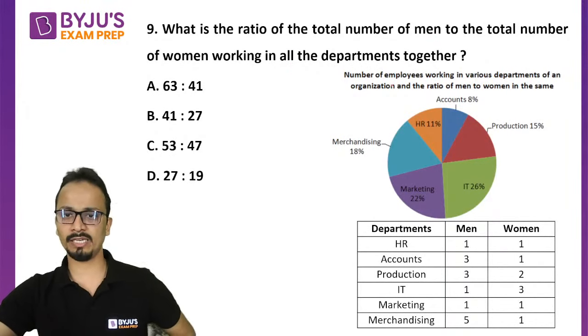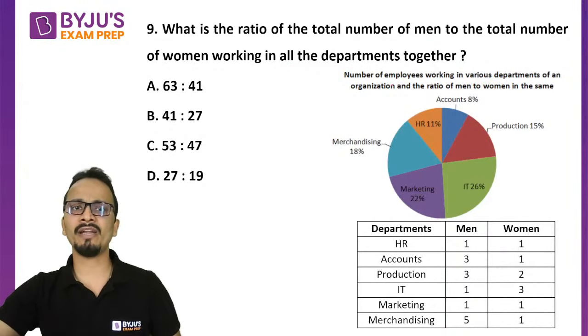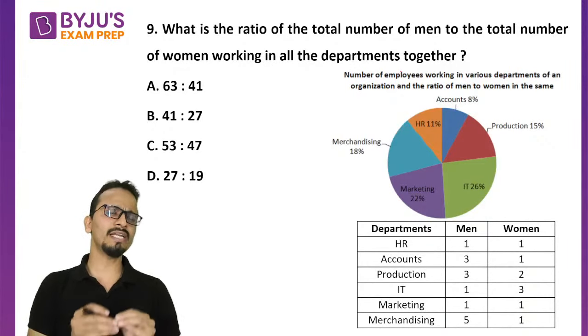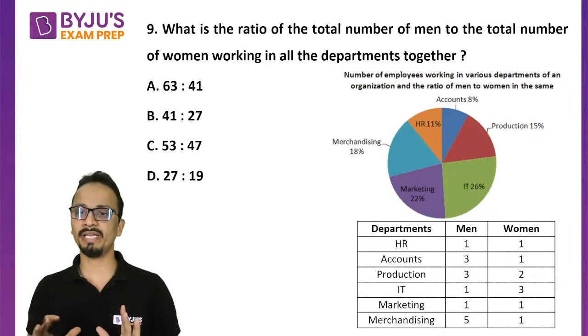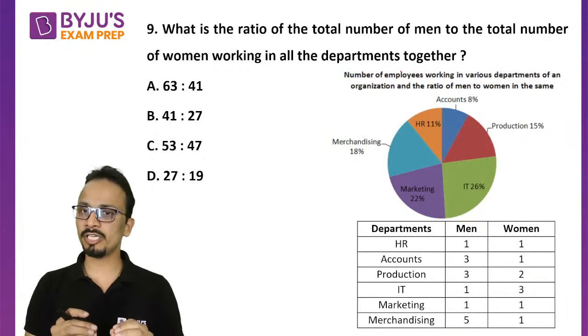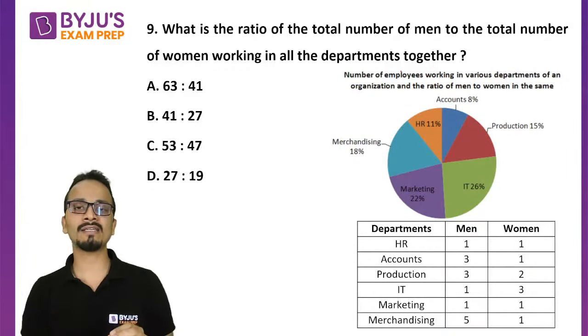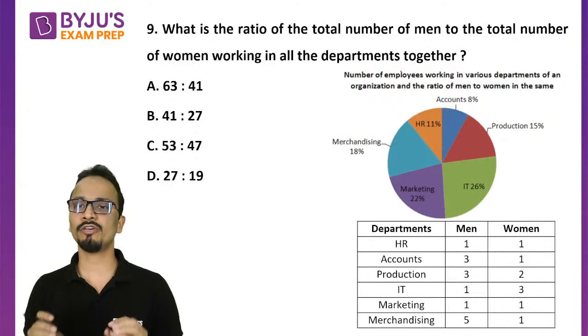Okay, अब थोड़ा सा difficult है. So ratio of men and women. So instead of calculating number of men and women, I will calculate the percentage of men. I'll calculate percentage of men, उसको 100 में से subtract कर देंगे. That will give me the percentage of women.